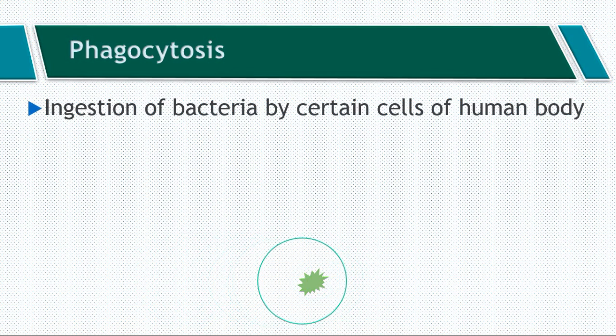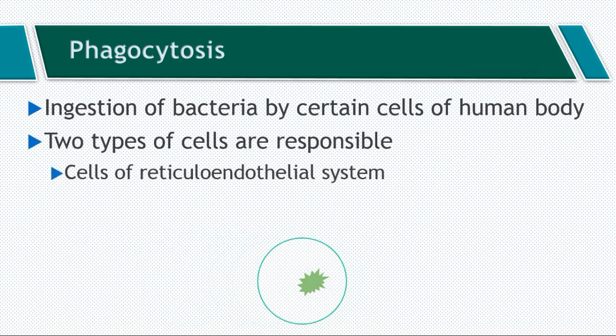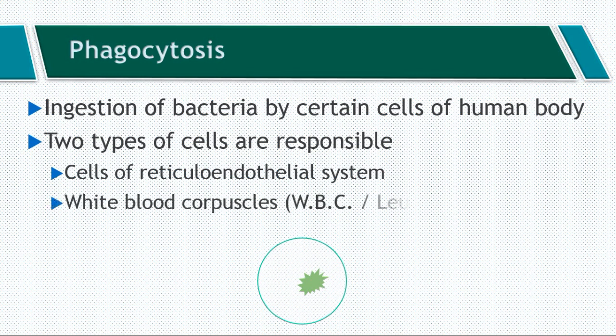Two types of cells are responsible for phagocytosis. First are the cells of the reticuloendothelial system, and second are the white blood corpuscles, which are called leukocytes or WBCs, which are present in our body. So we will discuss these cells and their characteristics.